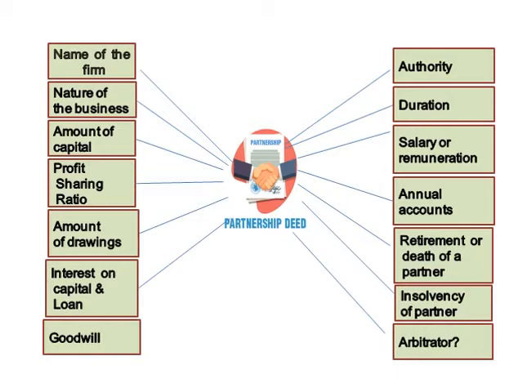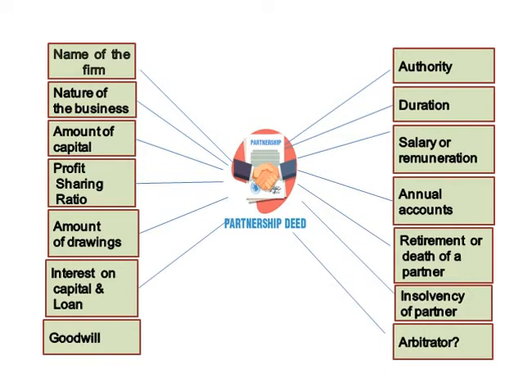Authority, whether all partners are going to take part in the management of the business or any one of the partners is going to take part in the management of the business, should be clearly mentioned. Duration of the firm: suppose we take a contract, the firm will exist until the contract ends, so the duration may also be included. Salary or remuneration of a partner, how they are going to fix it. Annual accounts, how they are going to prepare annual accounts and whether they are going to appoint auditors to audit their annual accounts, should be mentioned.